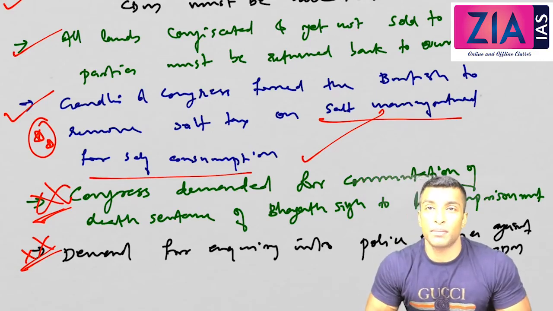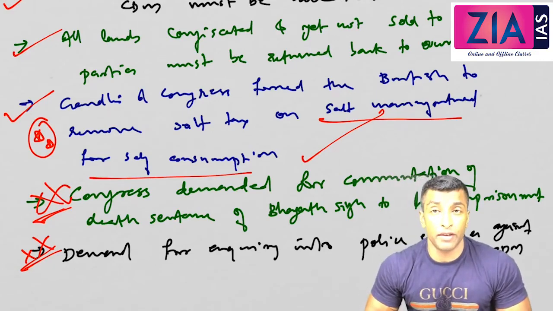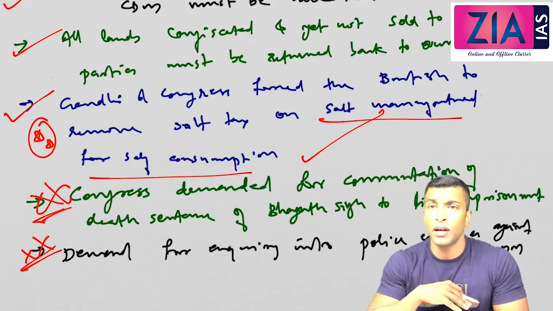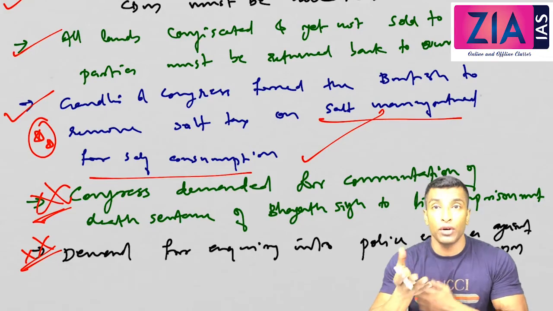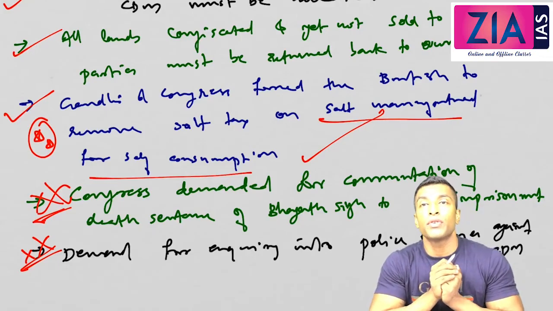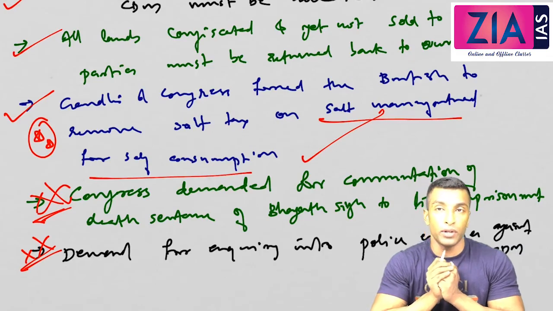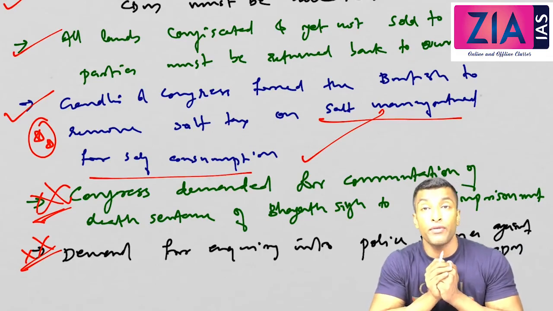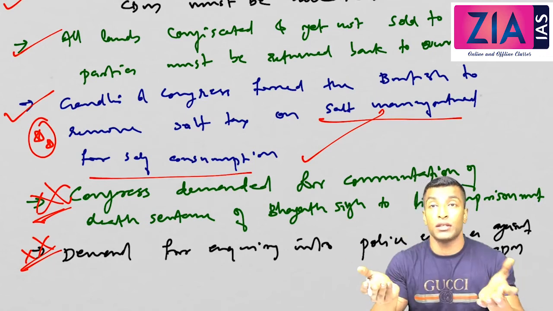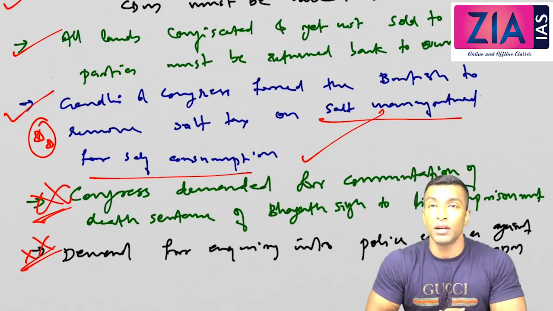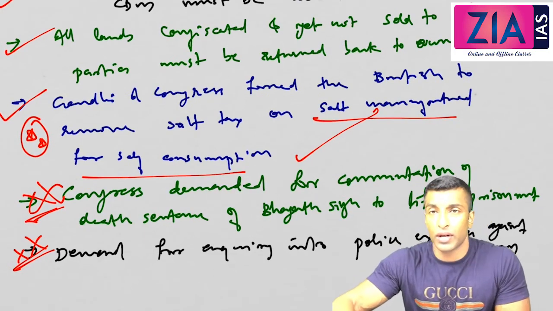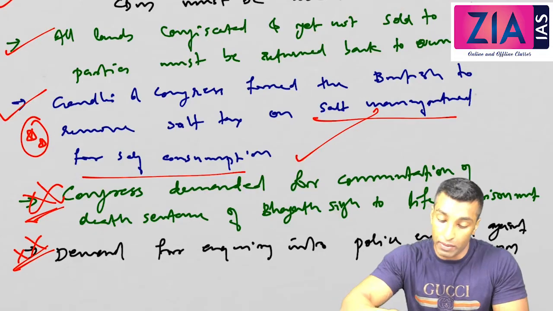If you remember, when we discussed the Jallianwala Bagh massacre, I told you the Hunter Commission was appointed to inquire into the charges of police excess, and you have seen the outcome also. The Hunter Commission did not find any mistake on General Dyer's side, who fired upon the peaceful protesters. Neither did they find any use of excessive force. Even if a commission is appointed, they are definitely going to support the police only. So they are never entertaining this. They will never support this kind of demand.